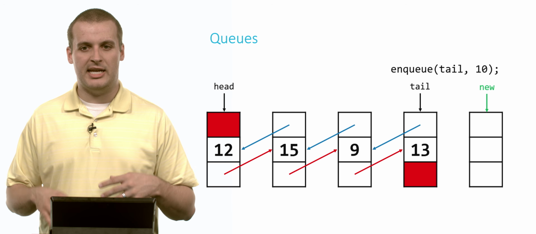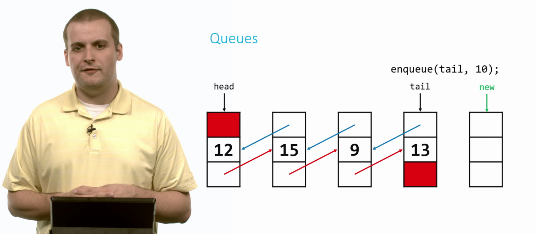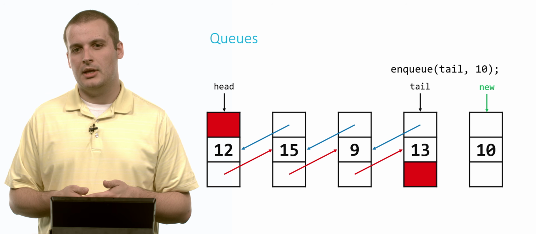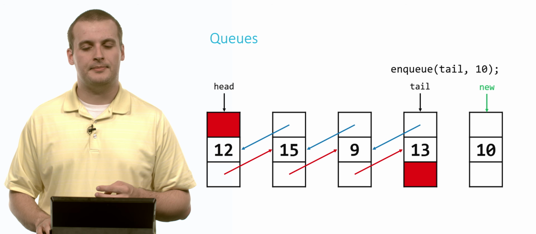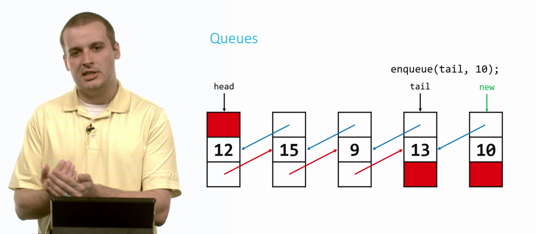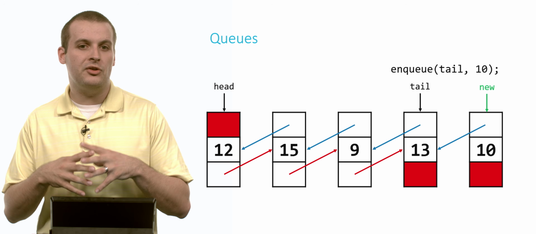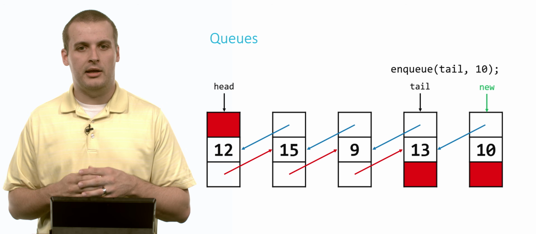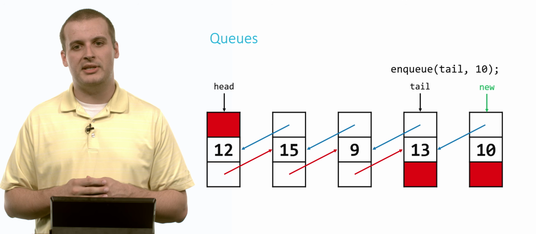And so we're going to dynamically allocate space for a new node and check for null to make sure we didn't have a memory failure. Then we're going to place 10 into that node. And now we just need to be careful about how we organize pointers so we don't break the chain. We can set 10's previous field to point back to the old tail. And since 10 will be the new tail by the time all of these chains are connected, nothing is going to come after 10 right now. And so 10's next pointer will point to null.